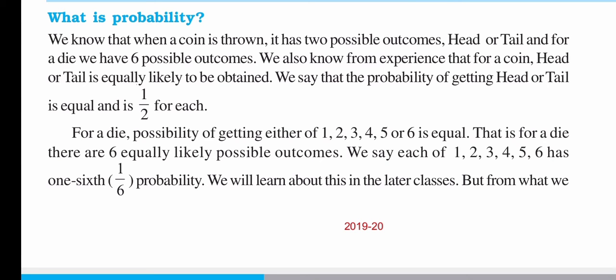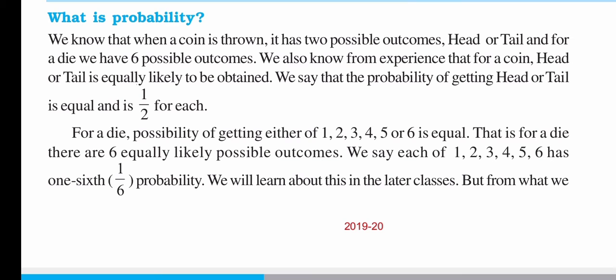Now, let us see what is probability. We know that when a coin is thrown, it has two possible outcomes, head or tail, and for a die, we have 6 possible outcomes. Die, you all know, we used to play snake and ladders using this die. So, we also know from experience that for a coin, head or tail is equally likely to be obtained. We say that the probability of getting head or tail is equal, and it is 1/2 for each.